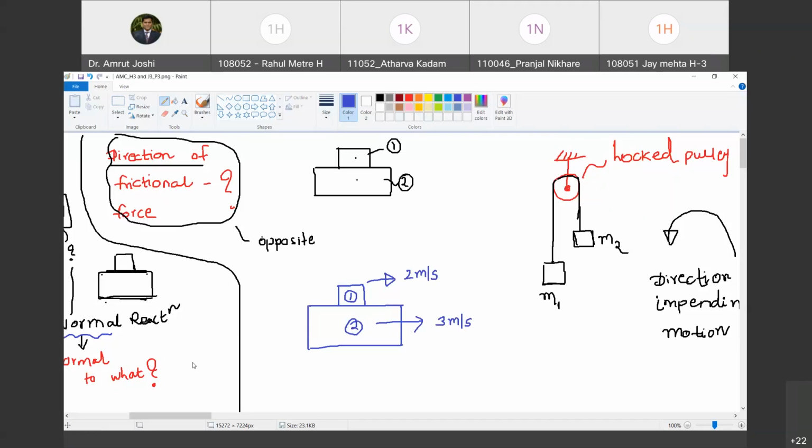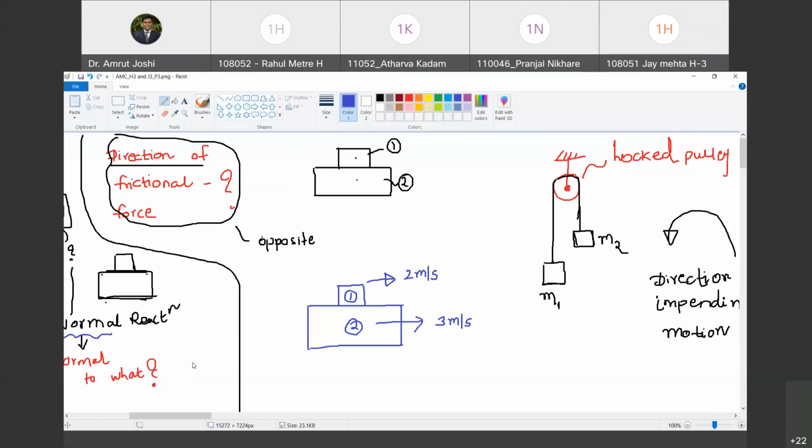Atharva, are you with me? Yes. Question: are these objects relatively moving with reference to one another? Yes, because if both had the same velocity of 3 meter per second in the same direction, then they are not relatively moving. Are you with me? Yes. But as the velocities are different in magnitude, even though they are the same in direction, there is a relative motion between object number 1 and 2.